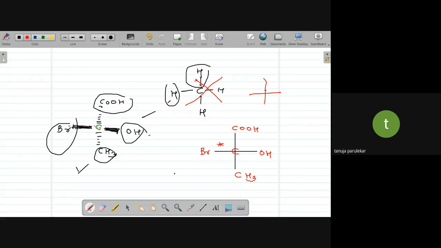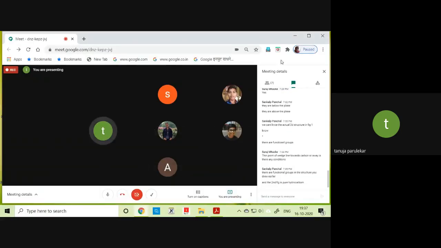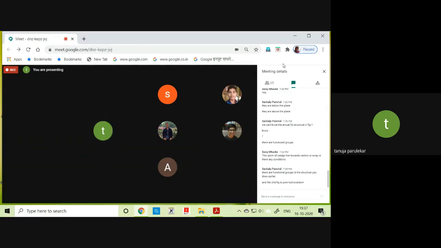That all the four groups where they are different is called a chiral carbon, but you don't write it. Again, in this case, you don't show that chiral carbon atom. The intersection of those lines will be representing the carbon as the chiral carbon atom, where the lines meet or the intersection. Are you following what I'm trying to tell you?